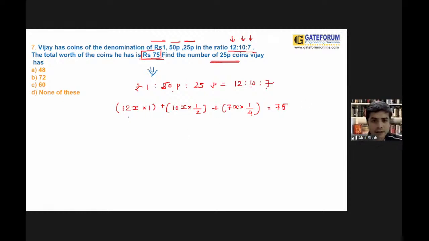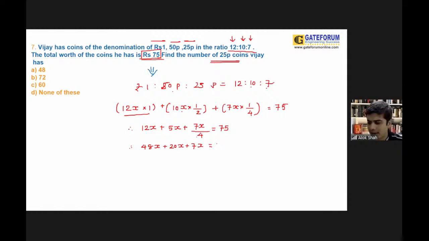So now see, this is 12x. 10x by 2 is basically 5x, plus 7x by 4 is basically 75. What you people are doing is trying to convert this into the simplest form. If I'm taking 4 as an LCM, 12 4s are 48x plus 20x plus 7x upon 4 is equal to 75.